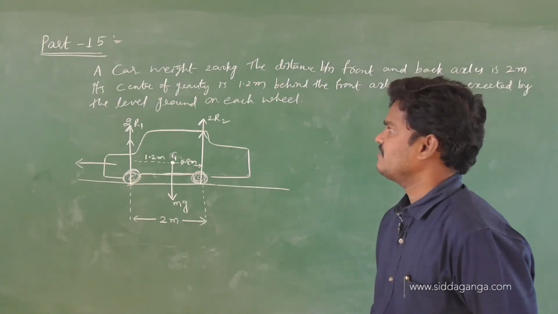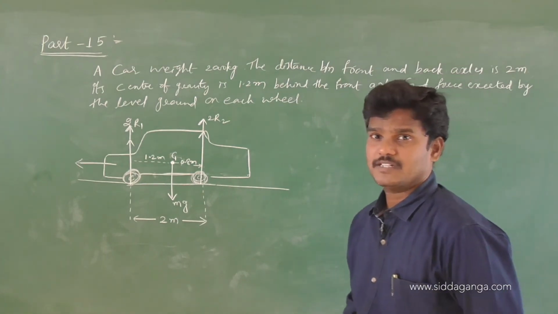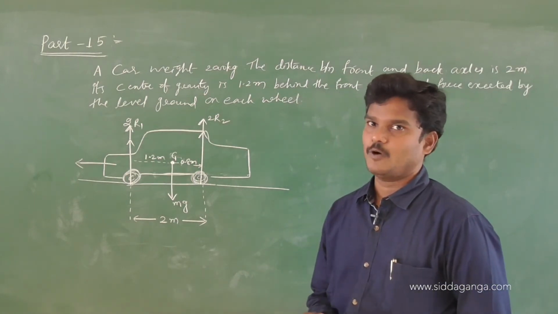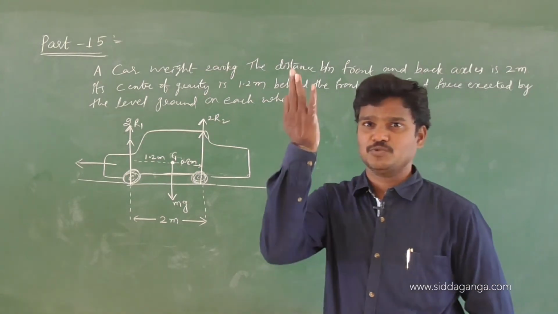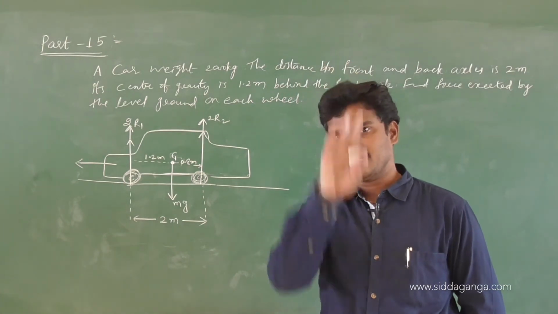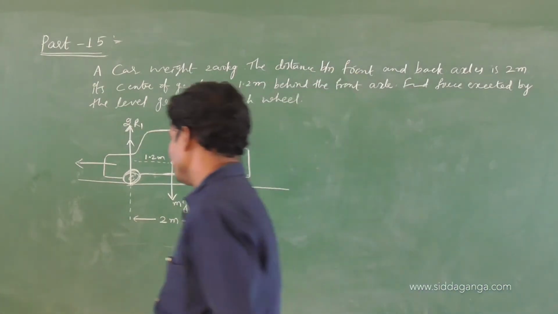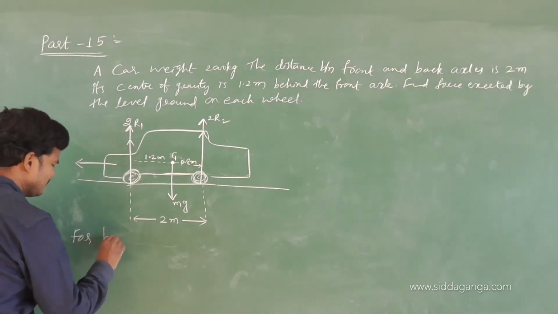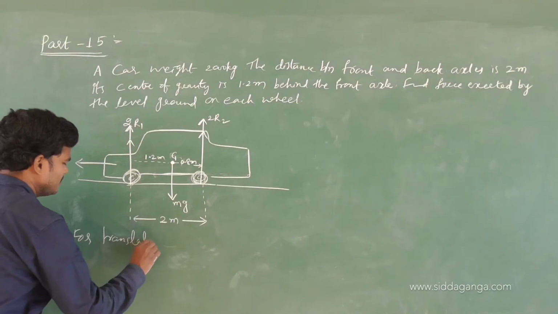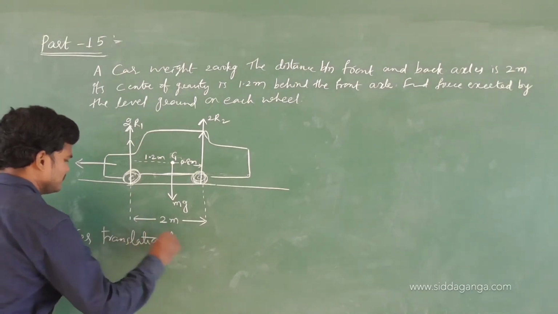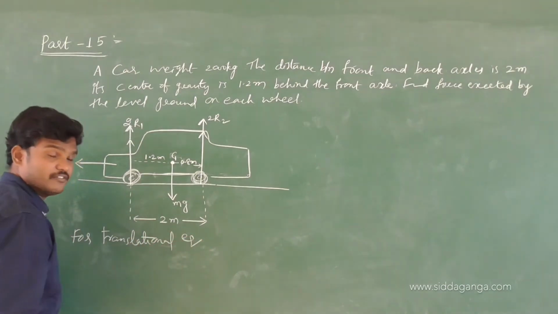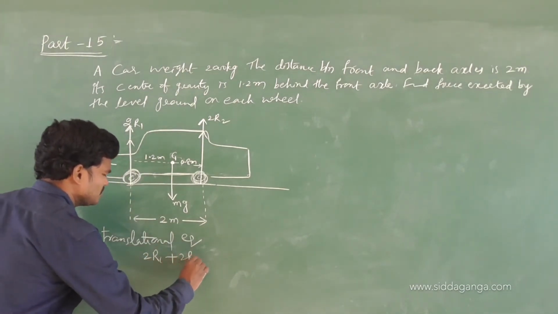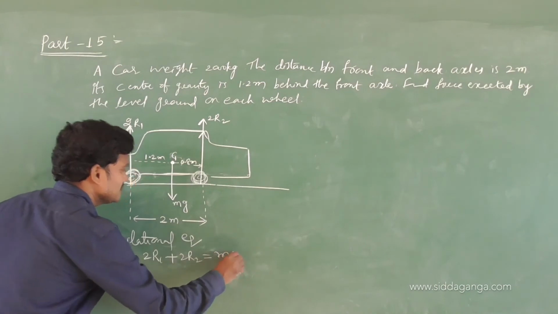So in translational equilibrium, upward force is balanced by downward force. Otherwise, the sum of net forces is equal to 0. How many forces? Above are 2R1, 2R2. That is balanced by the weight of the car. So taking translational equilibrium, upward forces 2R1 plus 2R2 are balanced by mg.